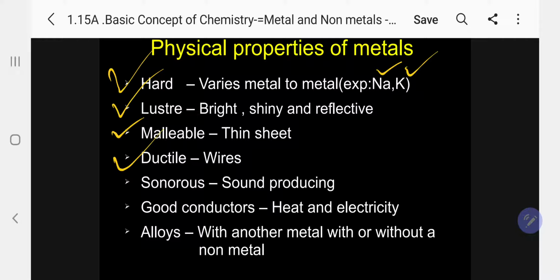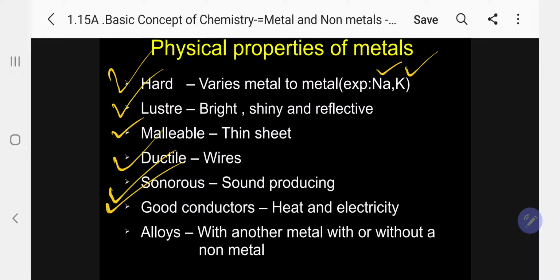We can do it. All metals are sonorous, sound producing. So you take an iron metal, use another iron, hit it, and you can hear a very good sound. That is normally still used in villages and schools where there is no current. All metals are good conductors of heat and electricity.